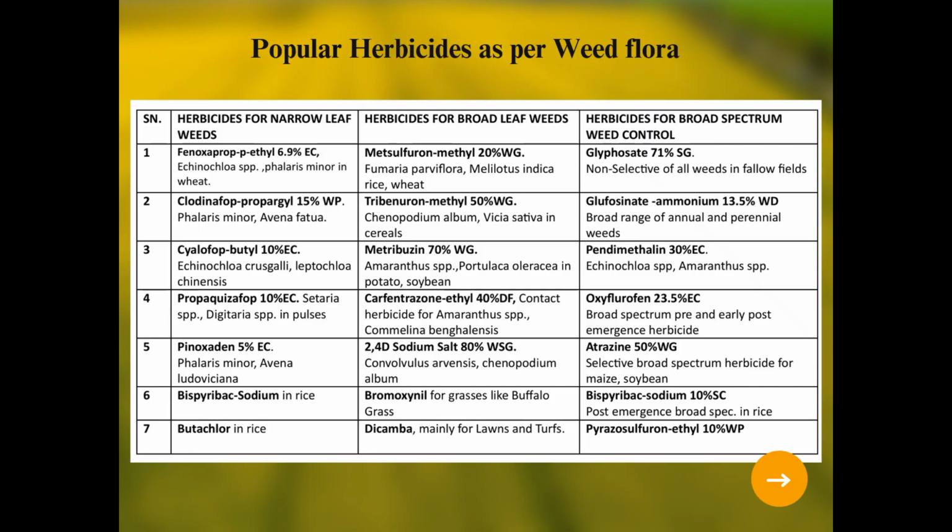Coming to the second row, the herbicide for the control of the broadleaf weeds, the most common here is the 2,4-D sodium salt, which is used to control the broadleaf weeds in various crops.